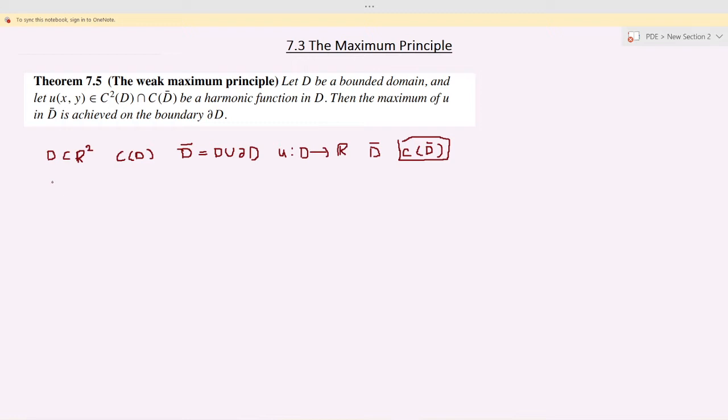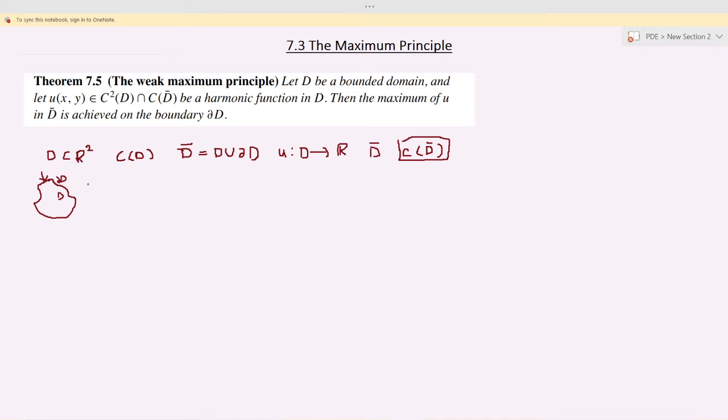So if this inside is D and outside we have the boundary, the maximum of u is achieved on the boundary. That's what the theorem says.